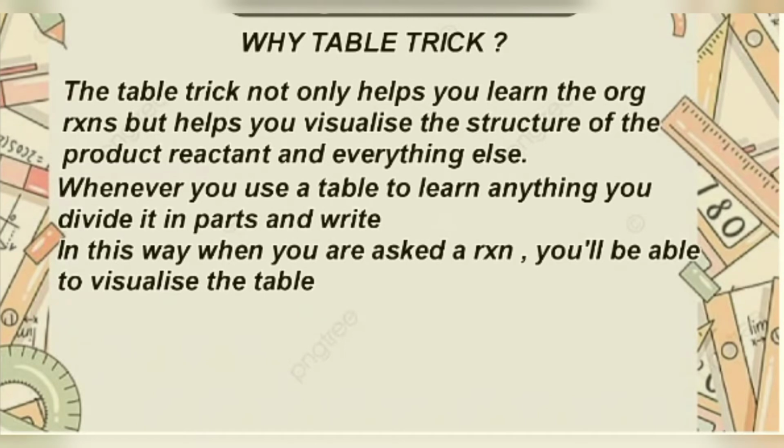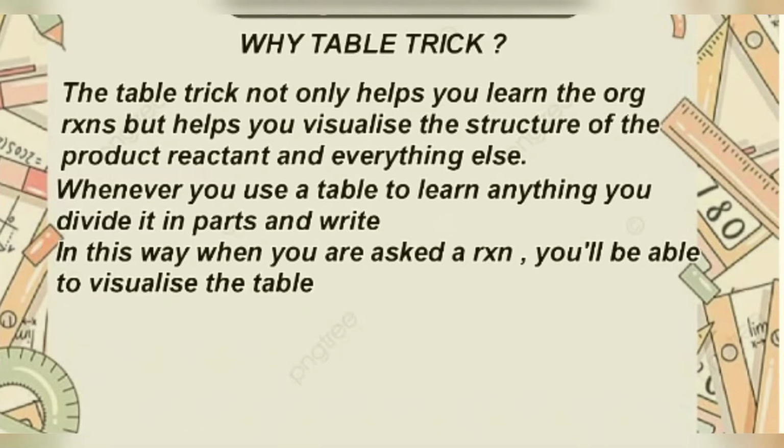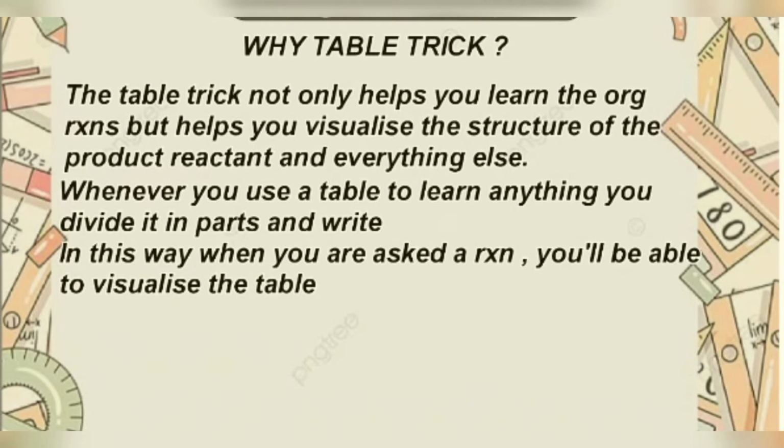You might have this question in your mind, of course, why the table trick? The table trick not only helps you learn the organic reactions, but helps you visualize the structure of the product and reactant and everything else. Here, everything else means the conditions required, what temperature is required, how much to heat, till which temperature. You often see that on the arrow between the reactant and the product there are some things written like 1, 2, 3, and they are really very important. They are not optional, you should learn them. So this trick will help you learn everything.